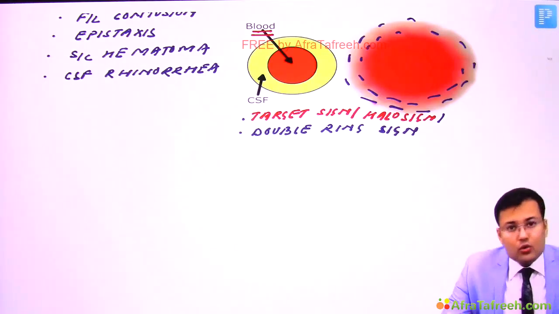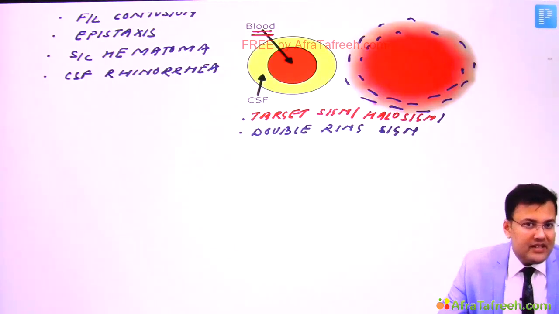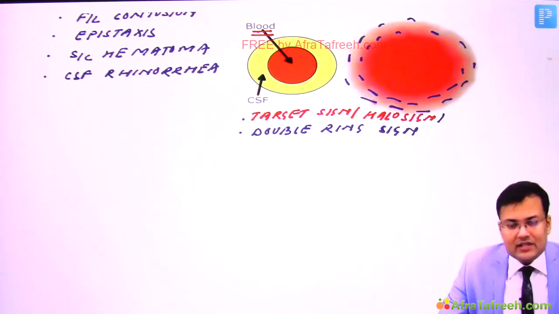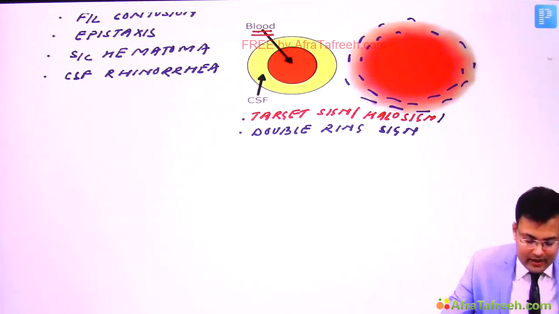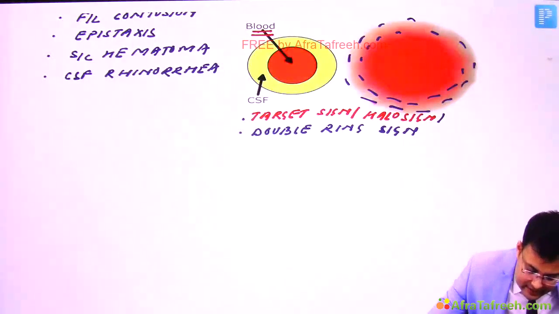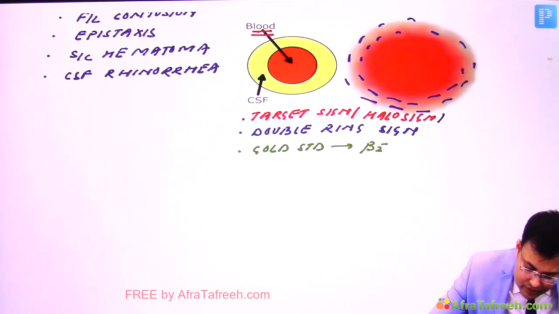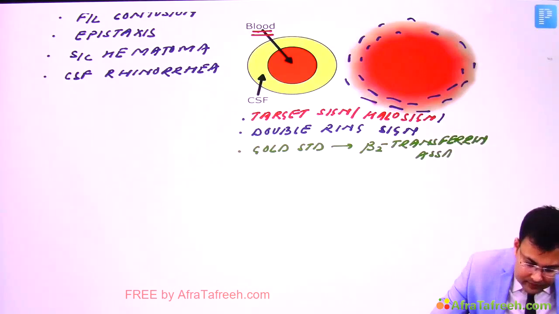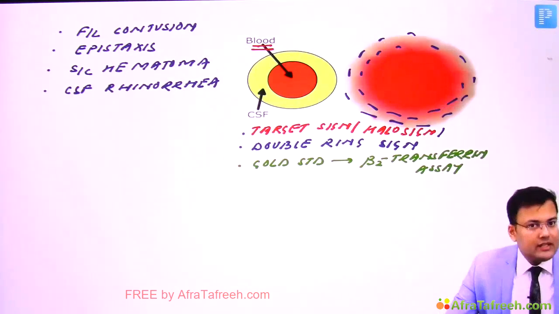By the way, what is the gold standard or confirmatory test for CSF detection? It is the beta 2 transferrin assay. Okay, so what is the gold standard or confirmatory test? That's the beta 2 transferrin assay. All these are important questions. Clear? So this was CSF rhinorrhea.